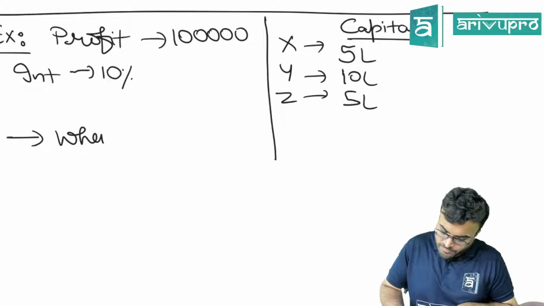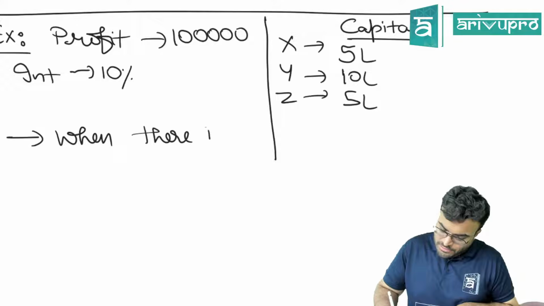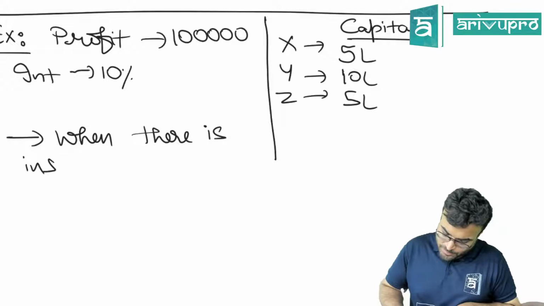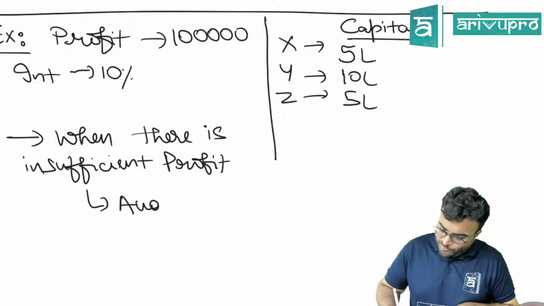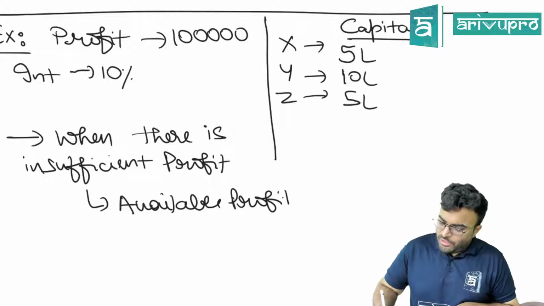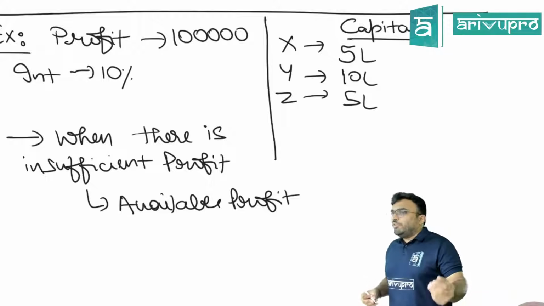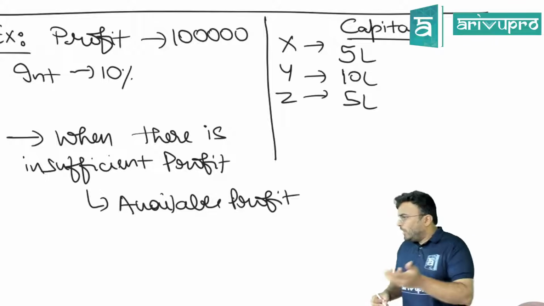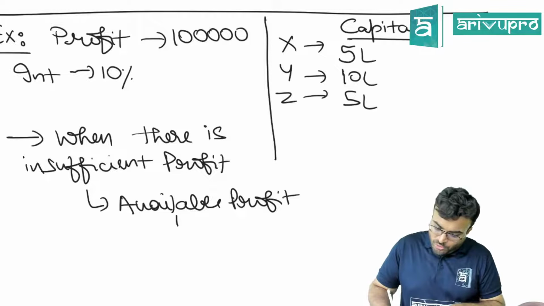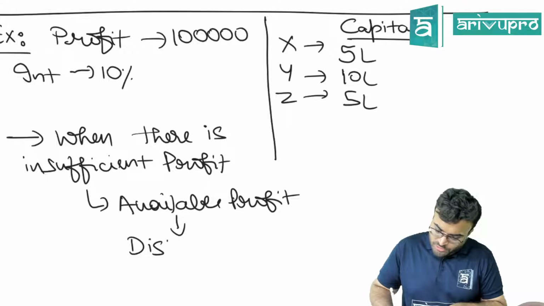When there is insufficient profit, what we will do is distribute the available profit. See, I don't have enough profit to give you the interest on capital you are supposed to get, but I have some profit, the available profit. What will we do? We will distribute it.